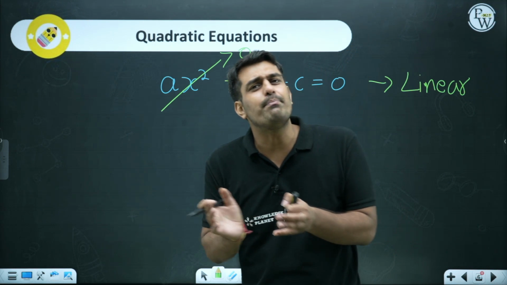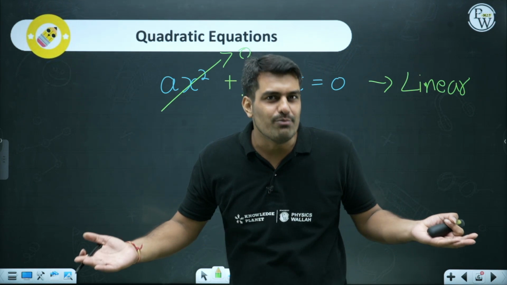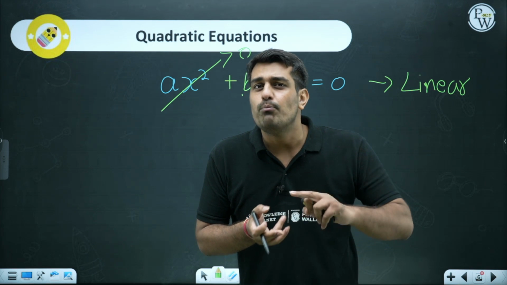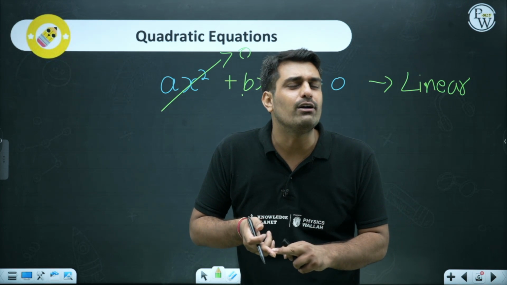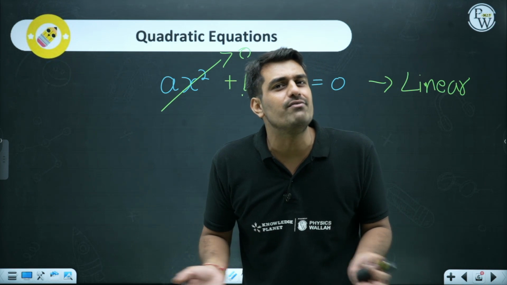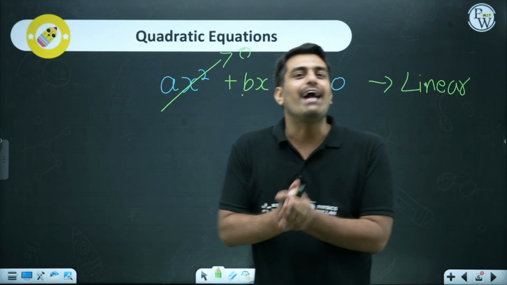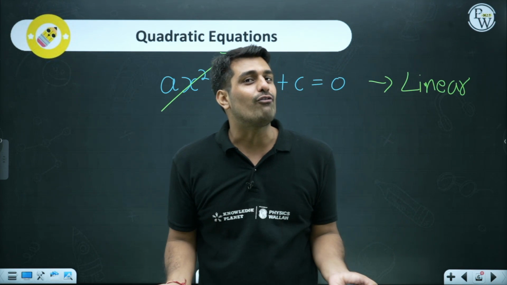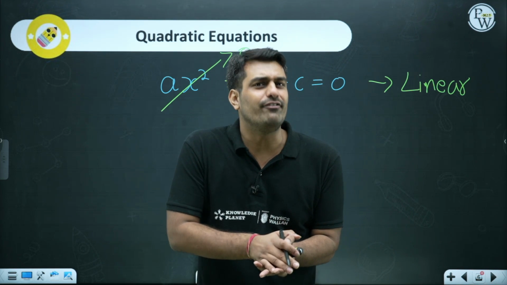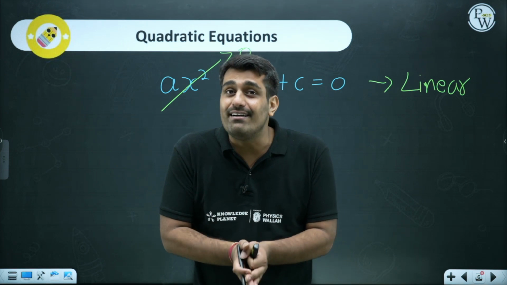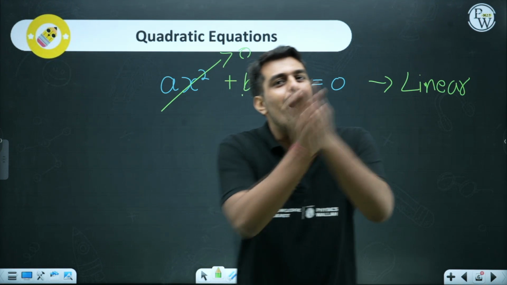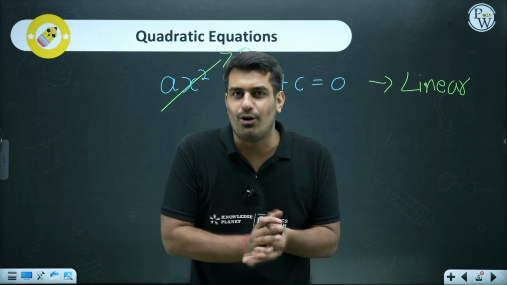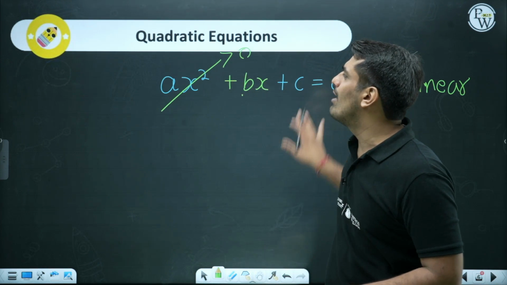So these are the very basics of quadratic equation, and you must have realized I haven't told you anything new. Degree, coefficients, polynomials, linear, cubic, quadratic, all these things were very common which you have already learned, and that's why I told you if you have remembered the chapter of polynomial, things will be a cakewalk for you. Otherwise, you will find it difficult, and as I suggest, for better understanding of this chapter, you must go back to the video of polynomials where we revise polynomial. That will help you a lot. So that was about the basic of quadratic polynomial.